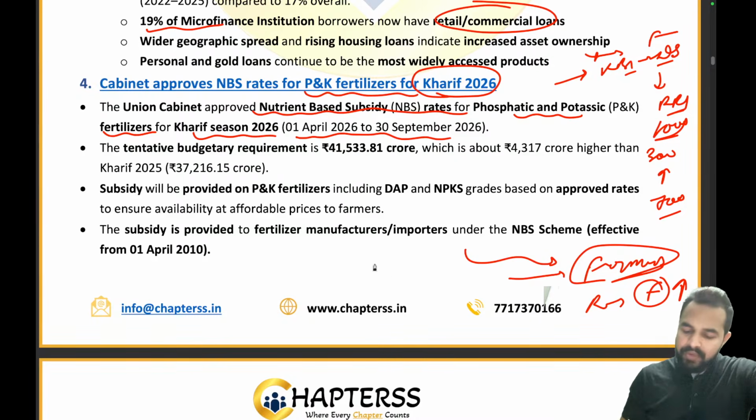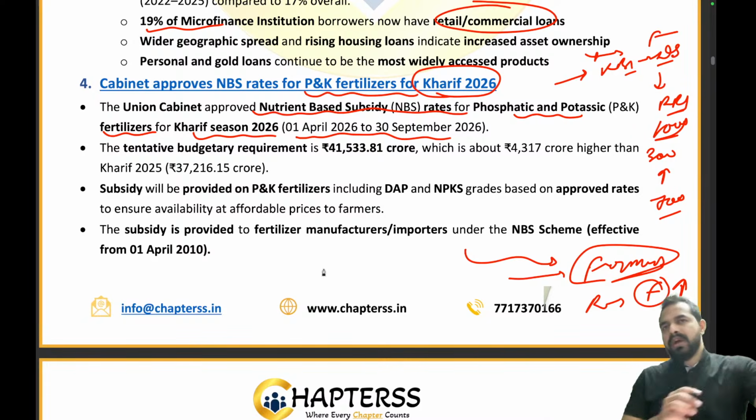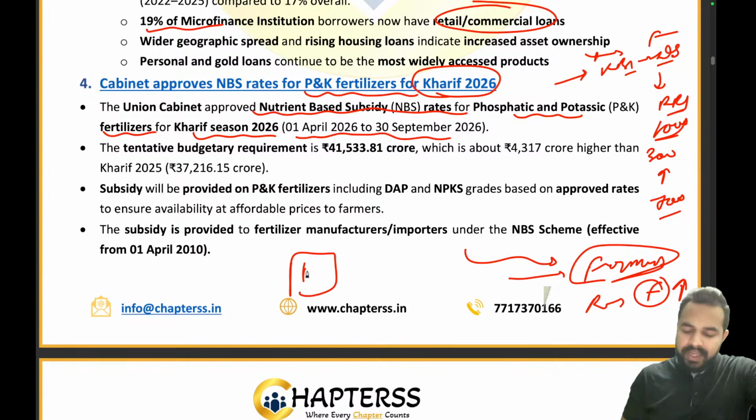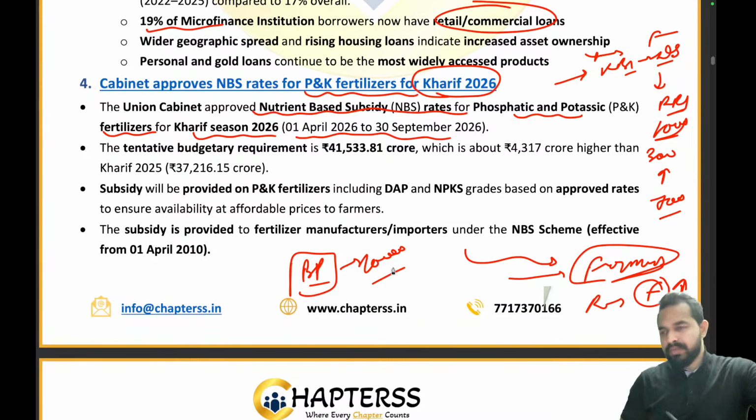So basically the government said that we will not be helping you blindly, just on the basis of the bag price. Let's take an example. There was a bag of those fertilizers and the cost of the bag is 1000 rupees.